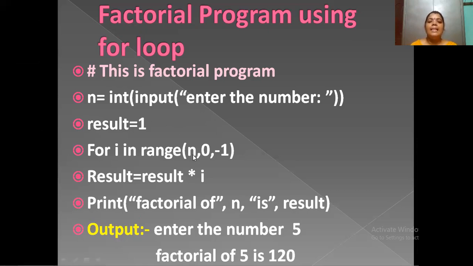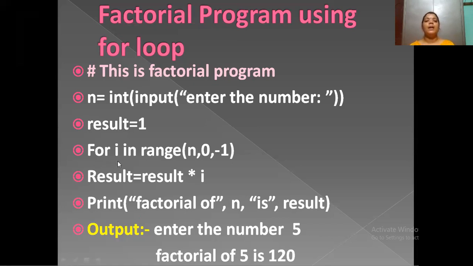Here n is the ending value, 1 is the starting value and 0 is the middle value. For that purpose we use n, 0, minus 1. So for is the loop.